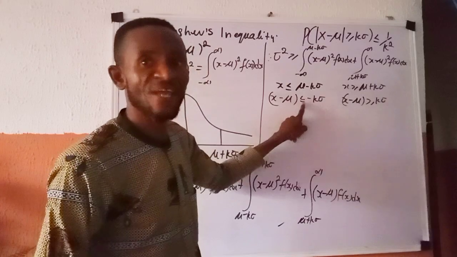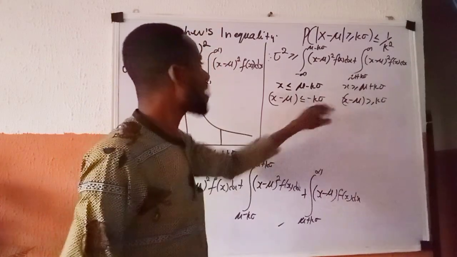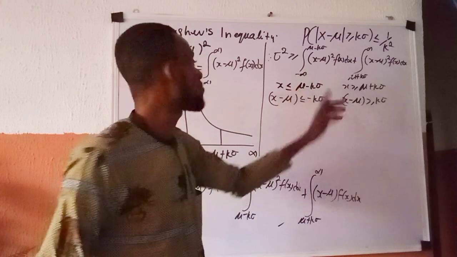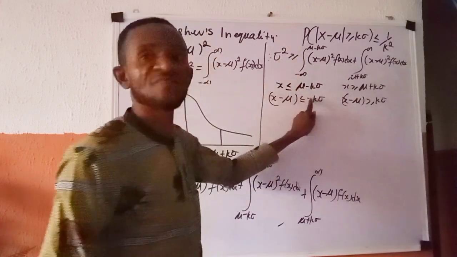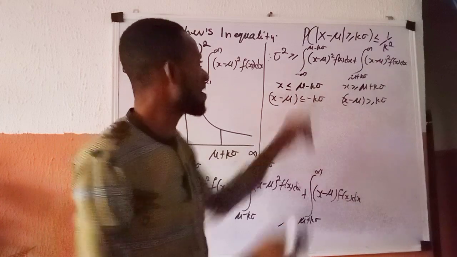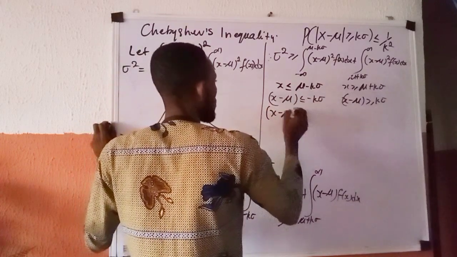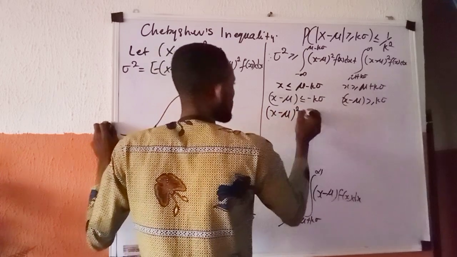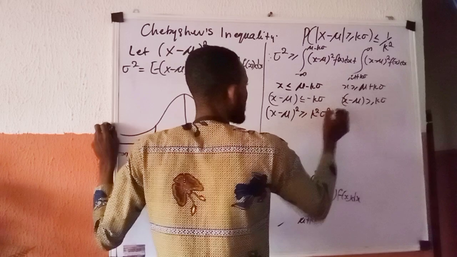See the sign here, less than or equals to, and the sign here, greater than or equals to. If you square both sides, you'll be able to reconcile this inequality sign, because that square will take care of this negative sign. So squaring both sides, you are going to have (x minus mu) all raised to power 2 is greater than or equals to k raised to power 2 sigma raised to power 2.